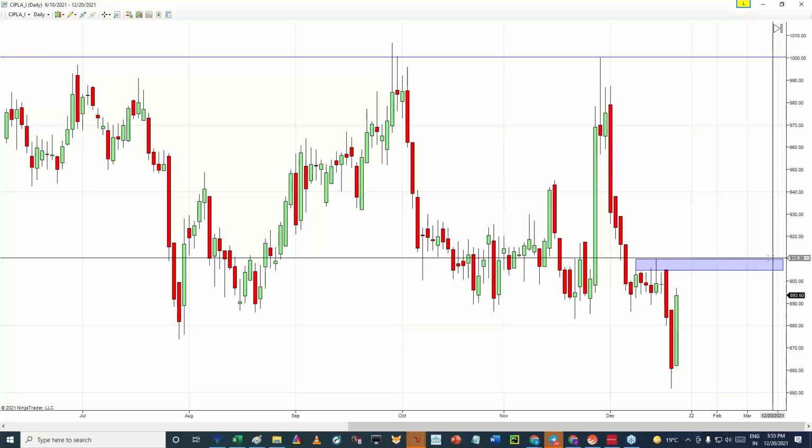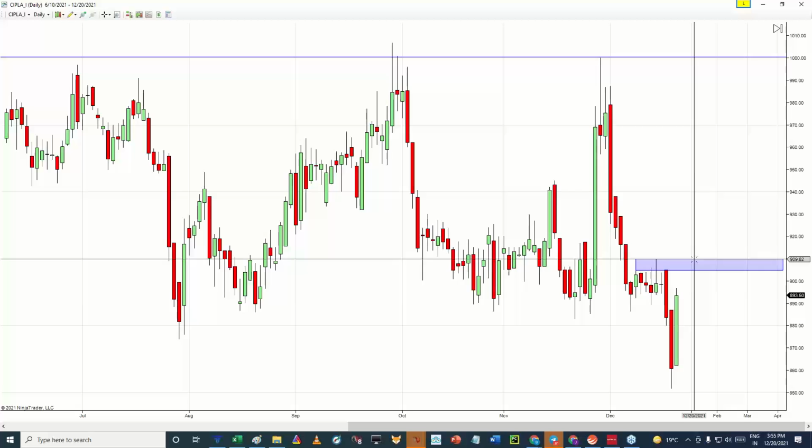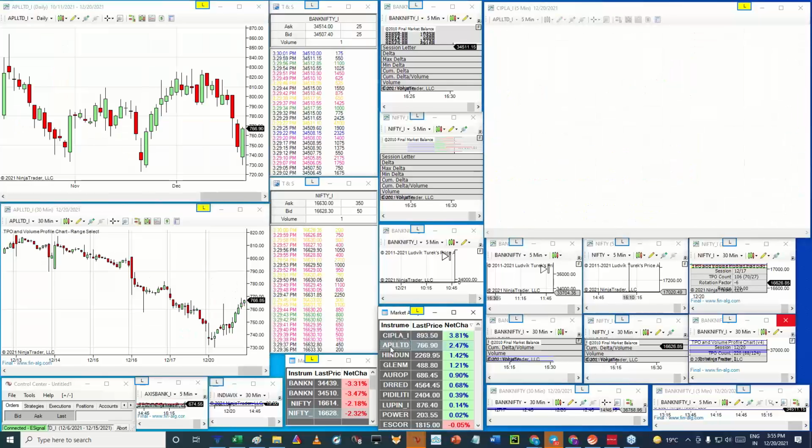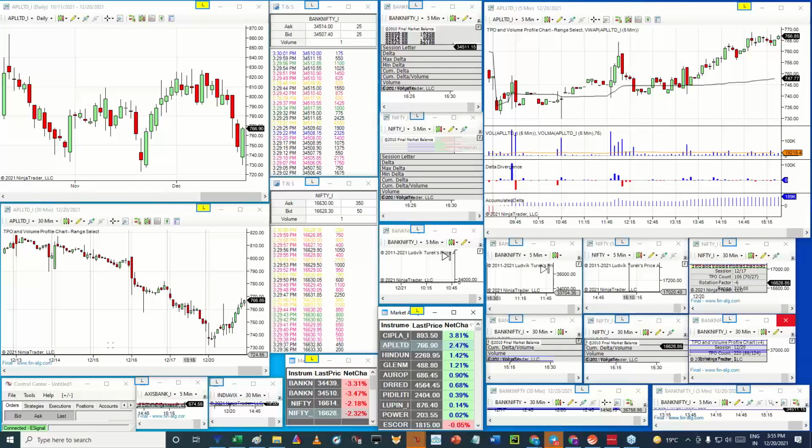The important resistance for Cipla will be from 900 to 910. If this also gets broken by Cipla in the next trading session, we can expect further higher price targets to be achieved in it. Even when the market was giving a big fall, there was no change in it.